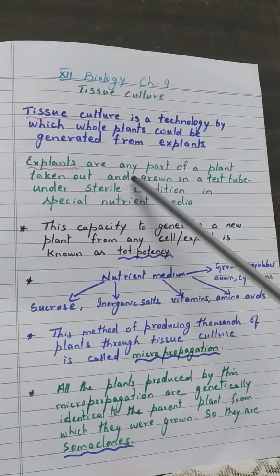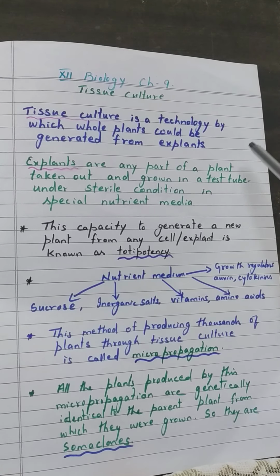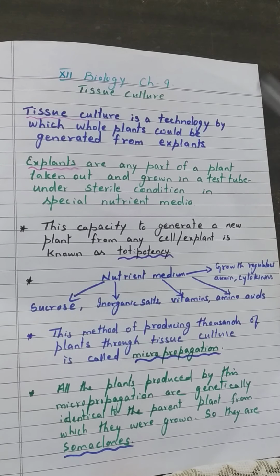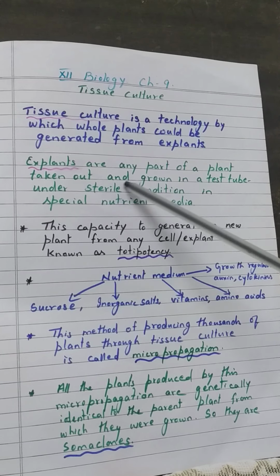Explants are any part of a plant, like leaves, stem or roots, taken out and grown in a test tube under sterile condition, under hygienic condition, in special nutrient media. Either a leaf, a stem or a root of a plant is taken from the plant and grown in the laboratory under sterile condition in special nutrient media. Then small plantlets develop from the tissues of the explant. Explants are parts of a plant.